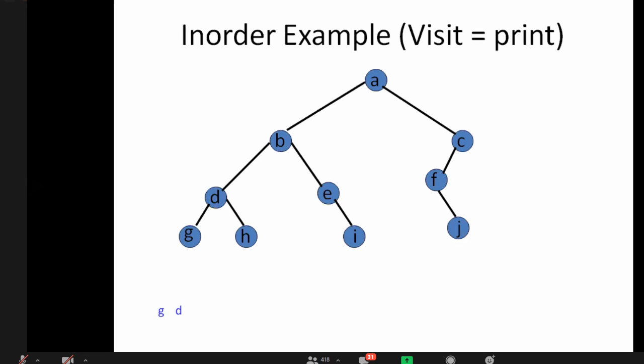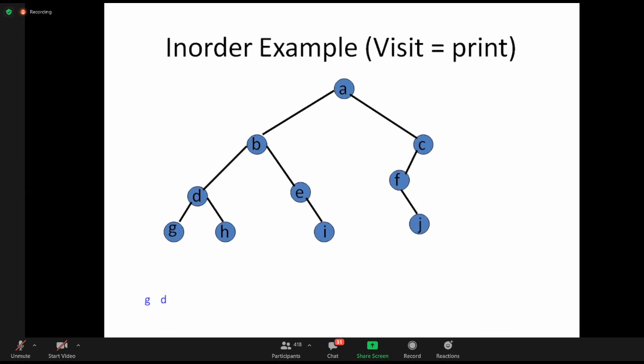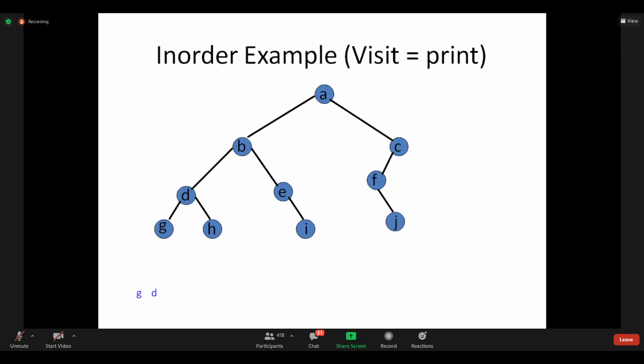First, I'll go with root. And after visiting root, I'll come to B part. B is also root here because B has a left child and a right child. If it is a root, we are not printing. If it is root, there is one shortcut I am saying, please listen, and along with the program I'll explain.